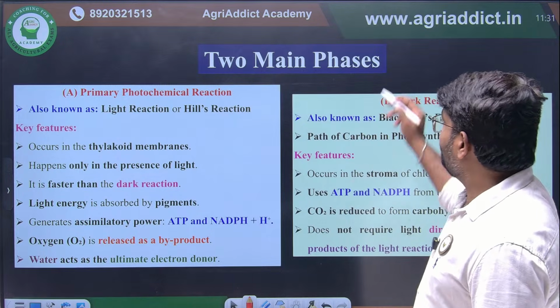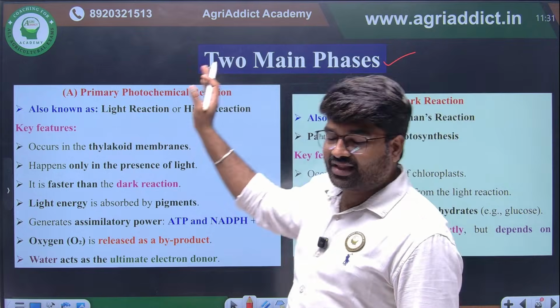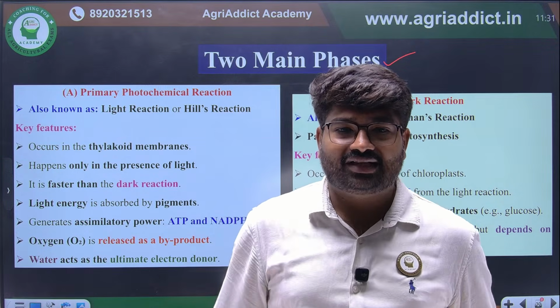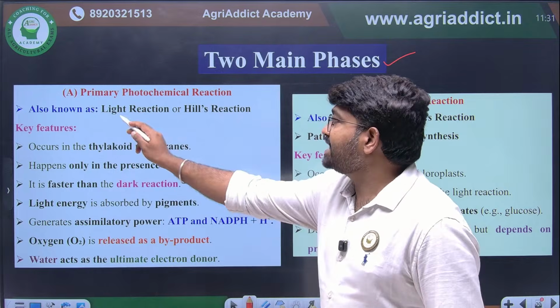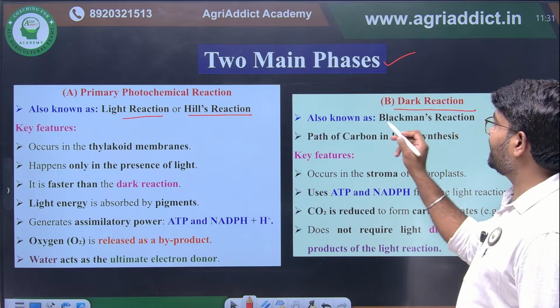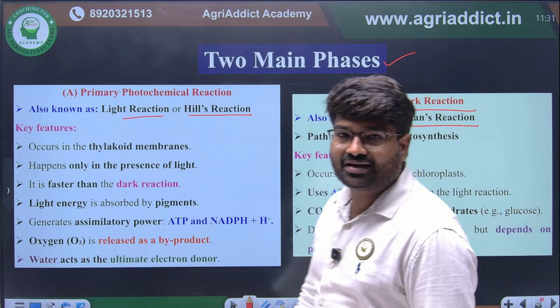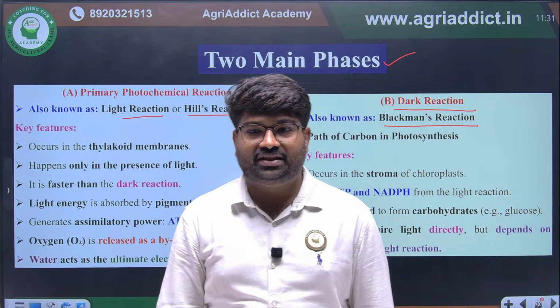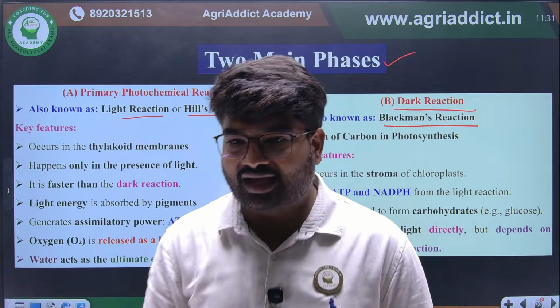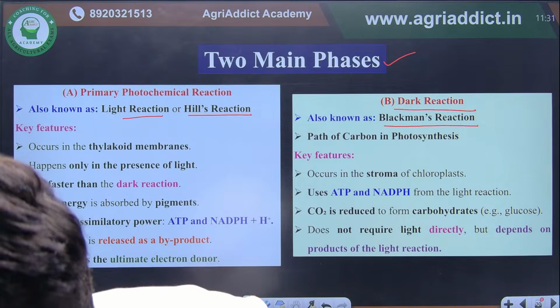Another important thing we have already discussed: there are two main phases. One is the primary photochemical reaction, which we can call the light reaction or Hill reaction. Then the dark reaction, which we can also call the Blackman reaction or path of carbon in photosynthesis.